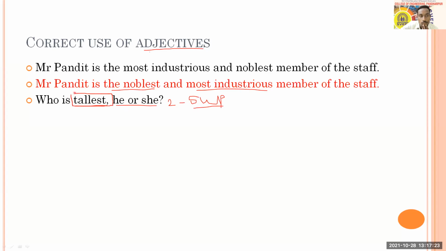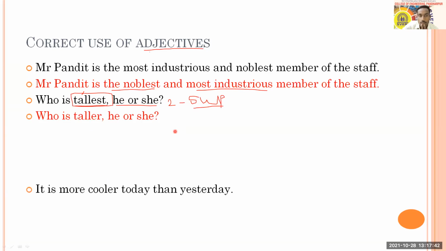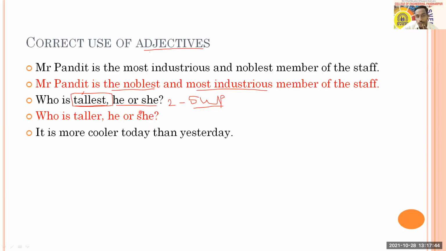Yes, Aditi, you are also right that we need to use taller. Who is taller? He or she. Tallest will not be okay. Why is tallest not okay? Because here only two persons are there. In two persons, there is no superlative degree. So therefore, that is not okay. So who is taller? He or she. Yes, all right. Okay.